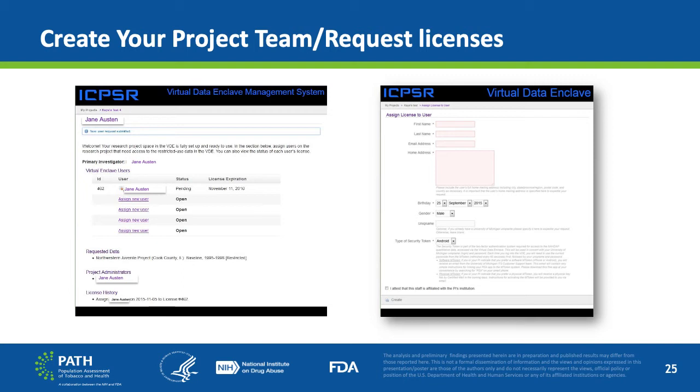The type of security token automatically defaults to a selection of Android. This can be any type of personal communications device like a smartphone, ordinary cell phone, desk phone, or special security tokens that can be purchased from the University of Michigan. Having this indicated will help the data user later on when they are establishing the two-factor authentication process. The last two items of this form include attesting that the staff is affiliated with the investigator's institution and then clicking on the Create link at the bottom of the form.